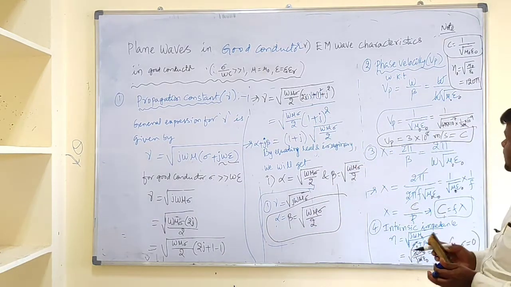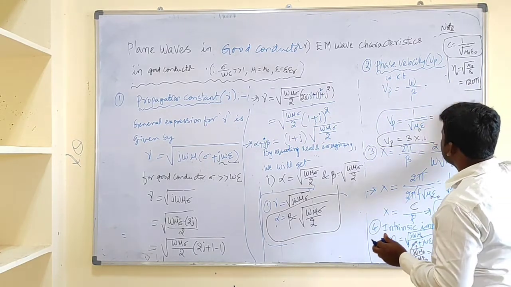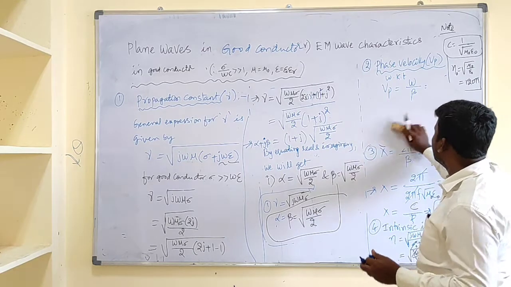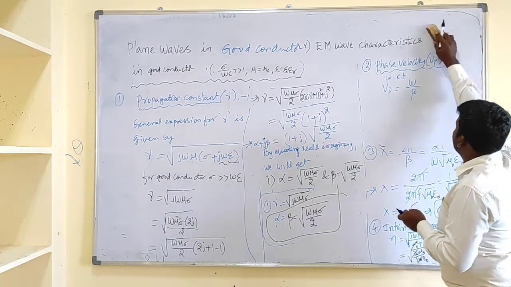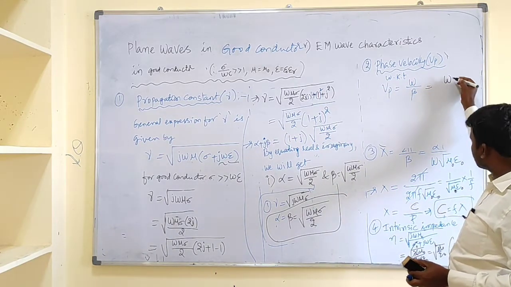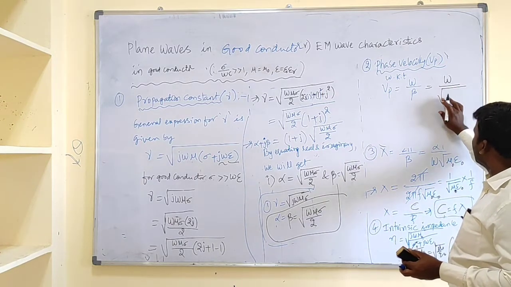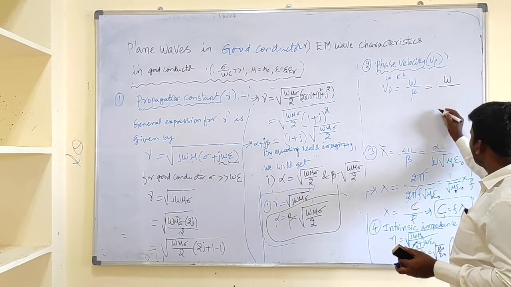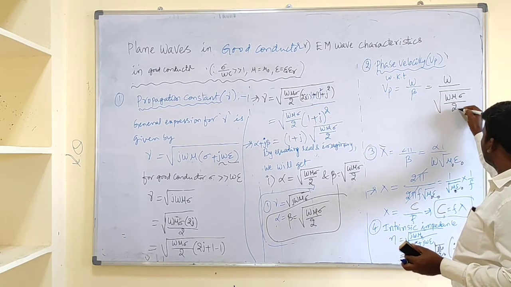Now let us go for the phase velocity. Phase velocity is given by omega by beta. Let us substitute beta, which is in terms of omega, that is under root omega mu sigma by 2.